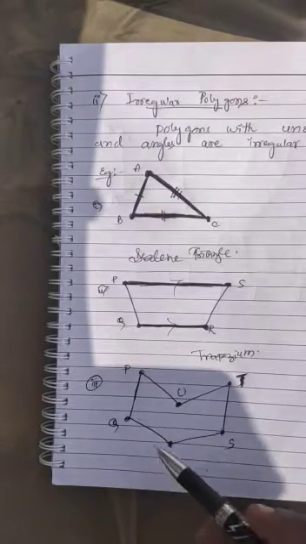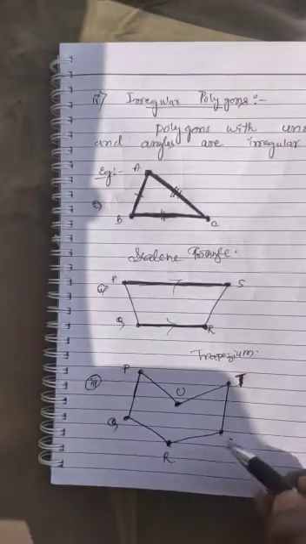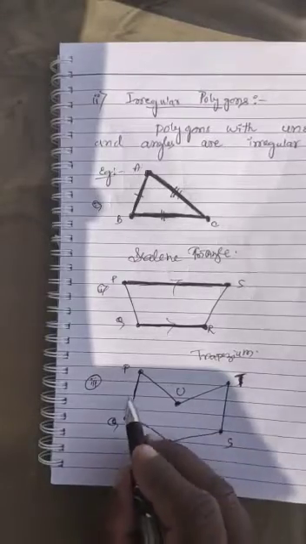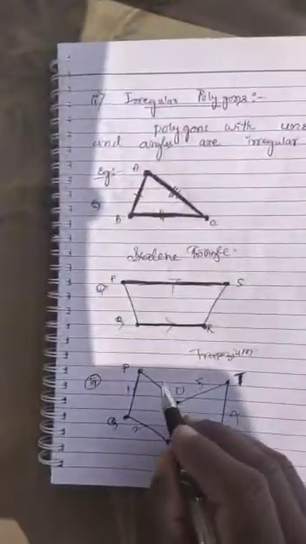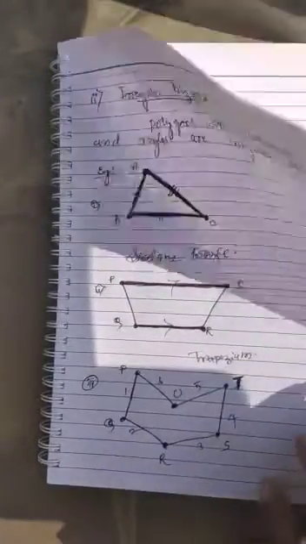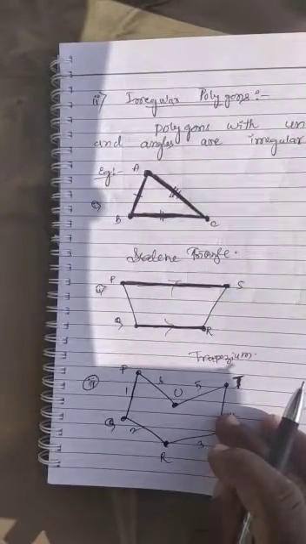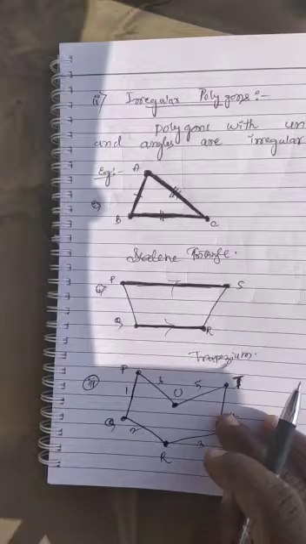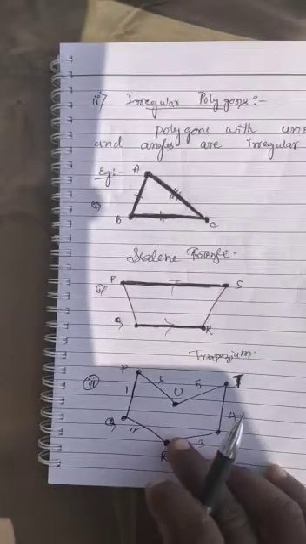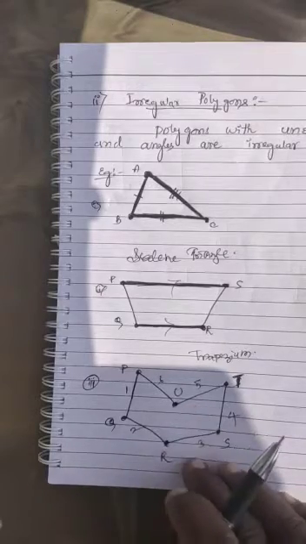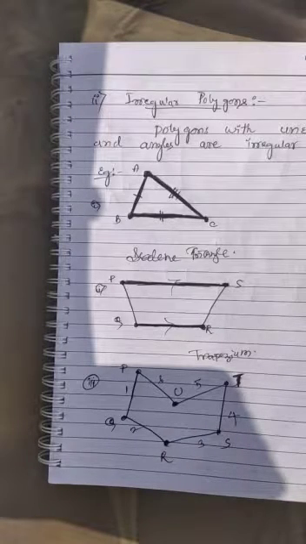Next we have another polygon, that is PQRSTU. It has six vertices, that is P, Q, R, S, T and U. First side, second side, third, fourth, fifth and sixth sides, right? It contains six sides, hence it is an example of a hexagon. In this hexagon, all the angles are unequal.